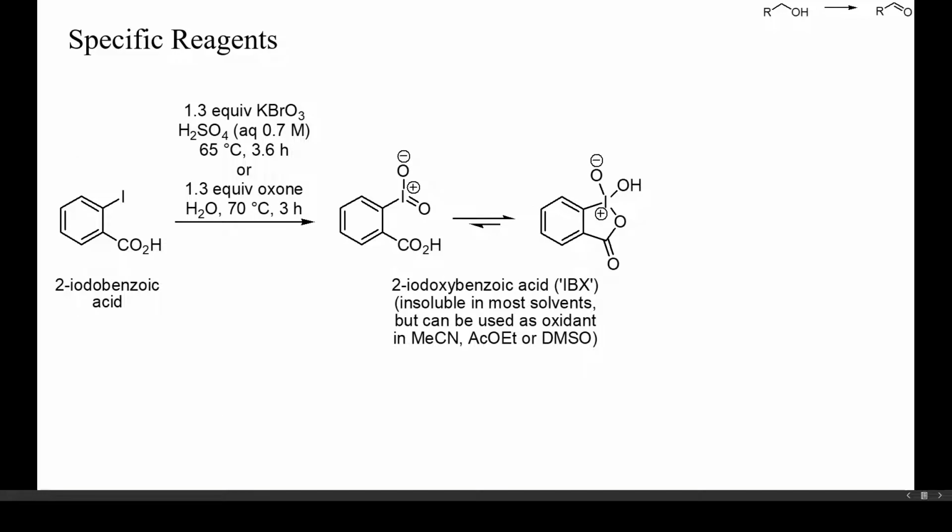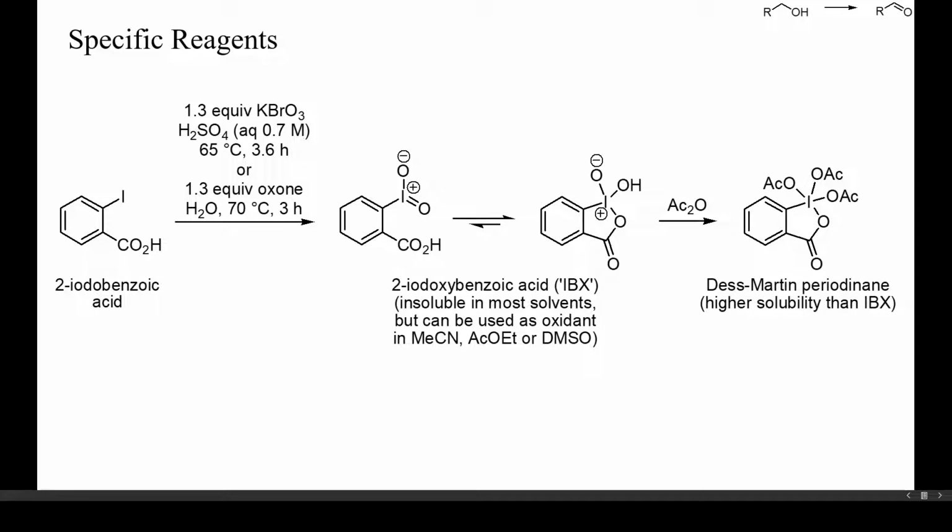2-Iodobenzoic acid itself is no oxidant, but it can be converted into 2-iodoxybenzoic acid, the so-called IBX, by treatment with bromate or oxone. IBX has a better solubility than simple iodoxybenzene, but its solubility in most solvents is still low. As I'll show you in a minute, IBX readily oxidizes alcohols to aldehydes or ketones.